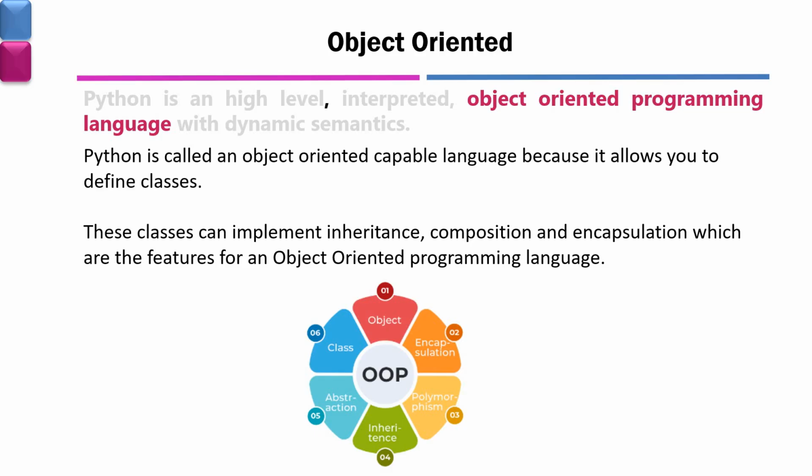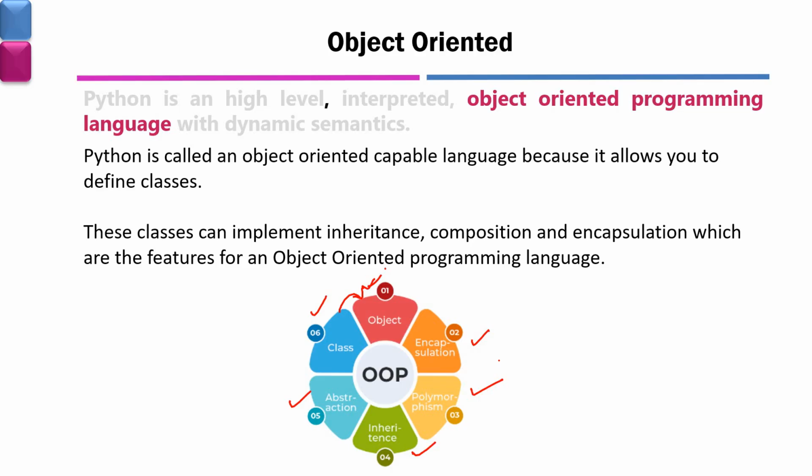Now, Python is called an object-oriented language because it treats each and everything as a class, as an object, like string is a class, or integer is a class. So all the things in Python are considered classes, and the instances of classes are called objects. And these classes can implement inheritance, encapsulation, polymorphism, abstraction. So this class and object concept makes Python an object-oriented programming language.